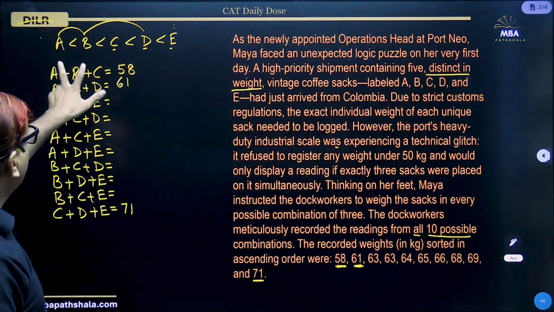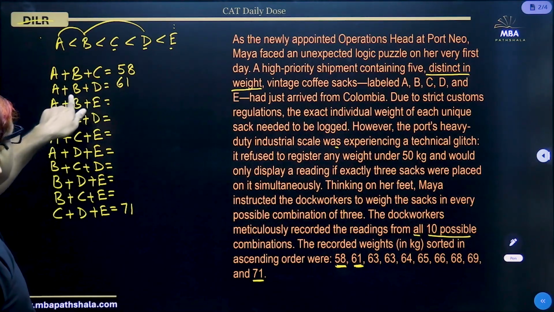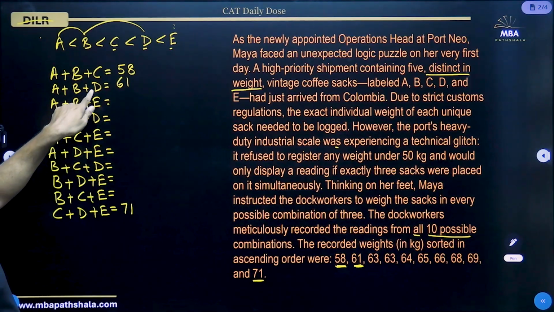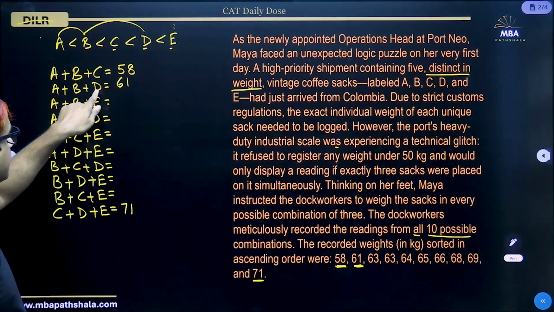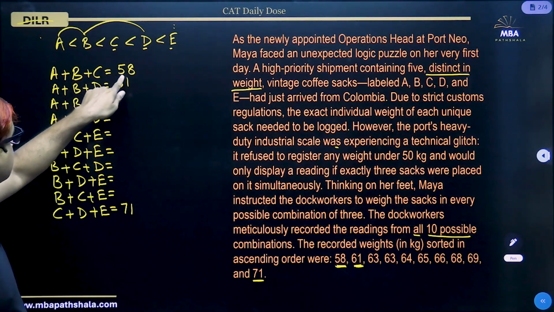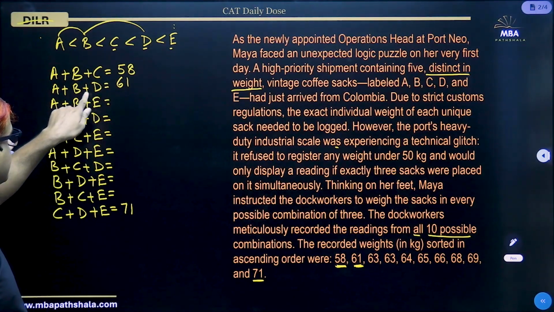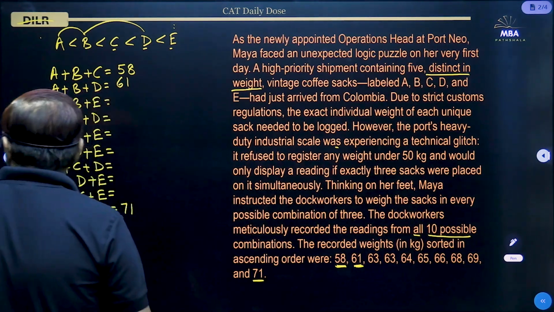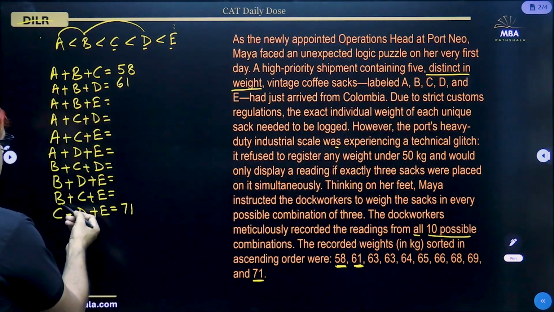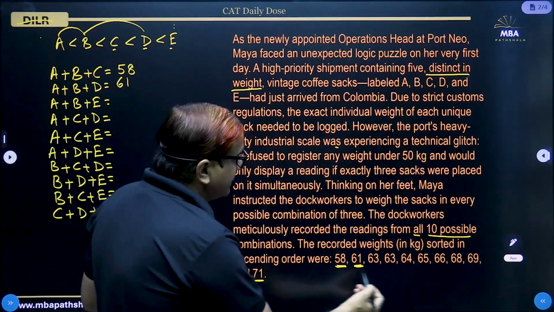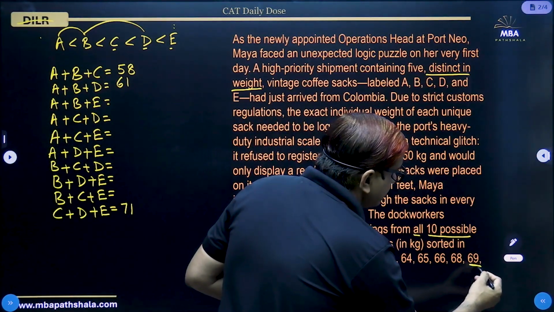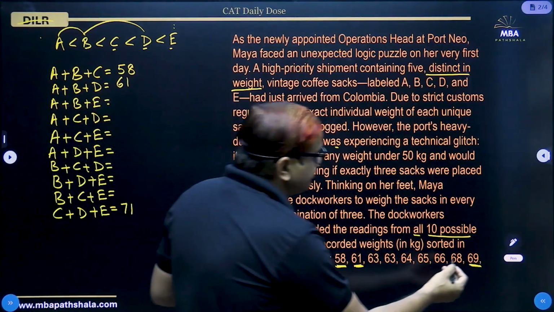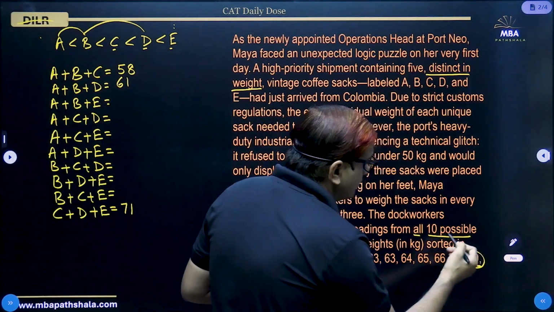Because this is the second lowest combination possible, because in this one 2 are the lightest and 1 is a little bit higher than C, because if all the 3 are lightest, that is 58. So 2 are the lightest, 1 is a little bit higher than that, that is 61. So let us come likewise from this end. The second heaviest, the second largest value, that is 69.